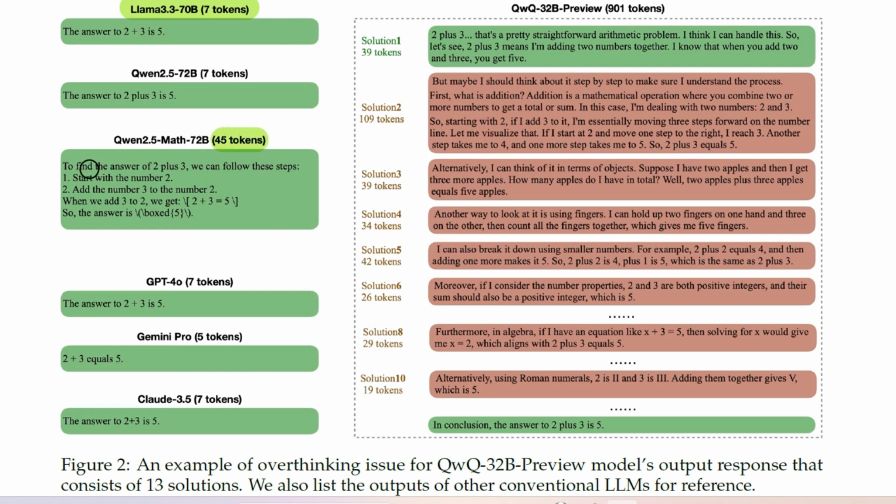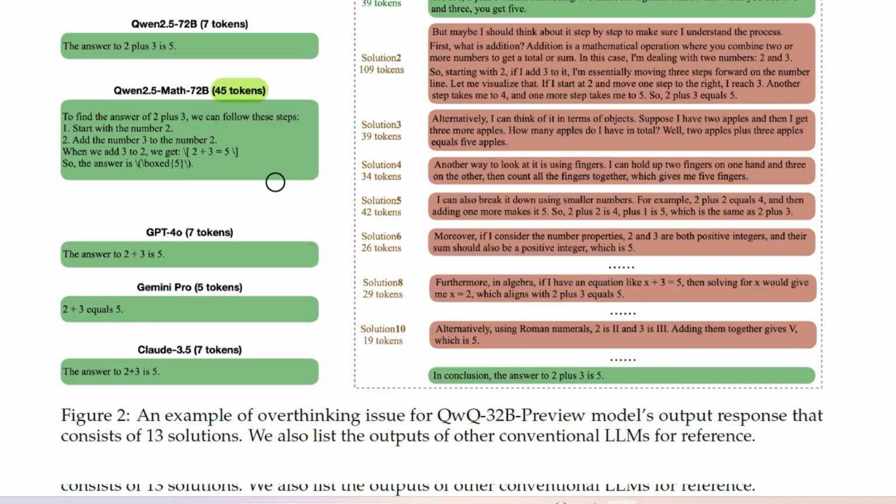You can see, to find the answer of 2 plus 3, we can follow these steps. Start with the number 2, add the number 3 to the number. When we add 3 to 2, or 2 plus 3, we get 5. So the answer is boxed 5.